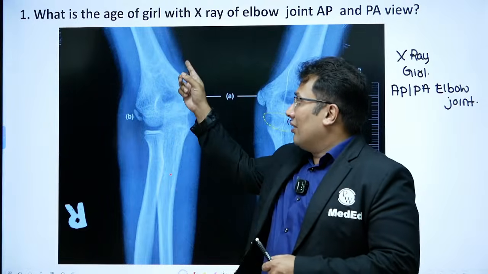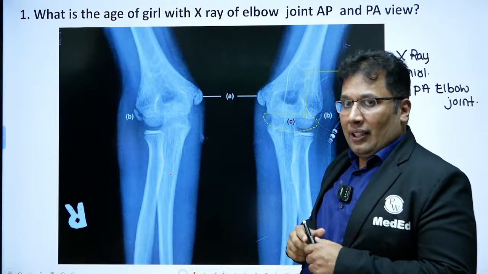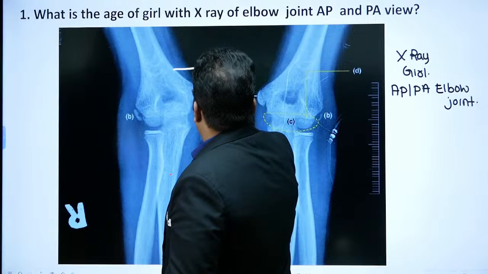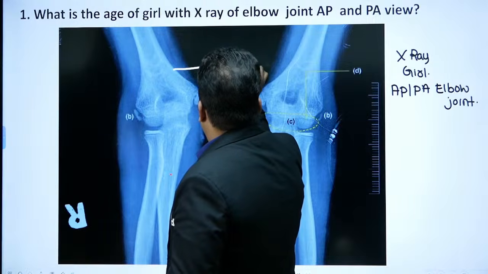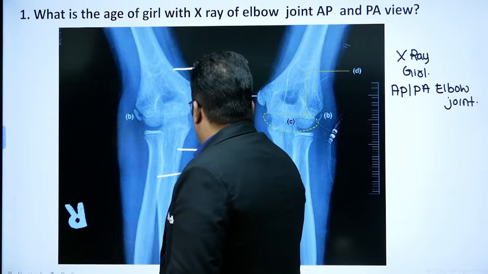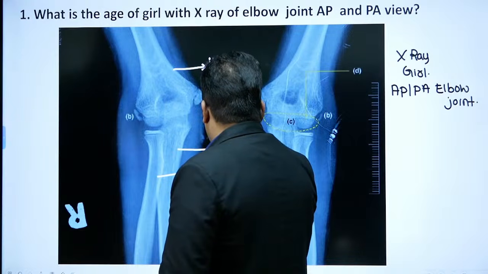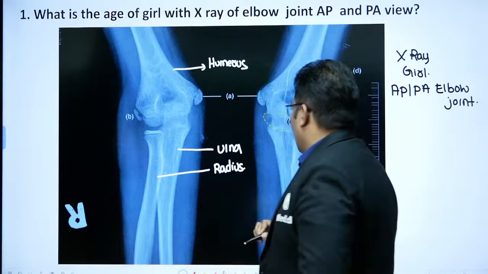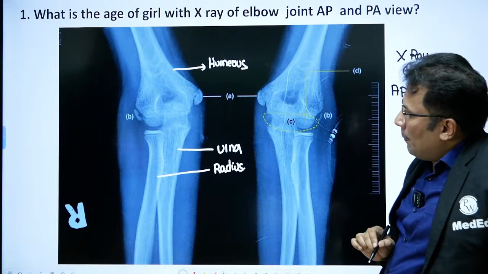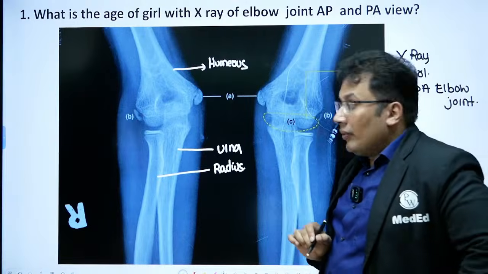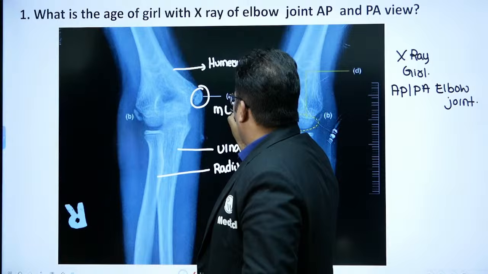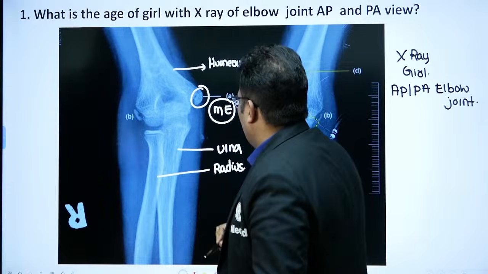What you can see here is the humerus, radius and ulna, right? So this is humerus. This is ulna and this is radius. Radius. Okay. And this is ulna, no? So this must be the medial epicondyle. So this is the medial epicondyle.